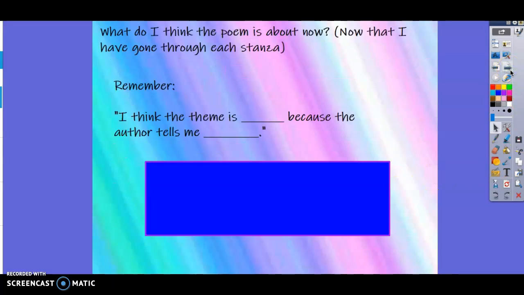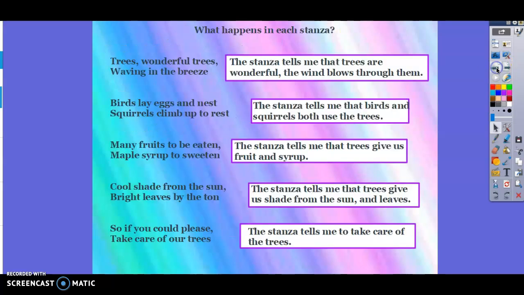So now I need to think, what do I think the poem is about now? Now that I've gone through each of those stanzas and I know exactly what each one was trying to tell me, I'm going to go back for a moment. I want you to think. I think the theme of this poem is blank. What would you say the theme of this poem is? Pause here if you need to take a minute to think.